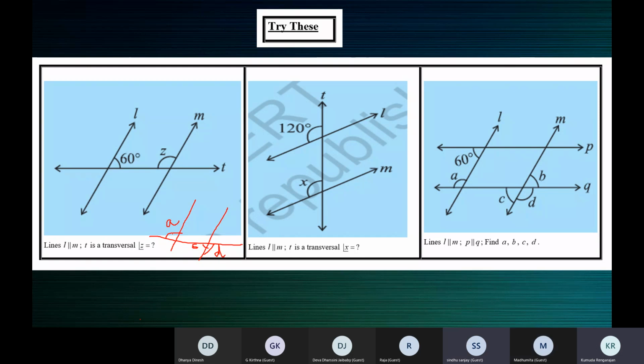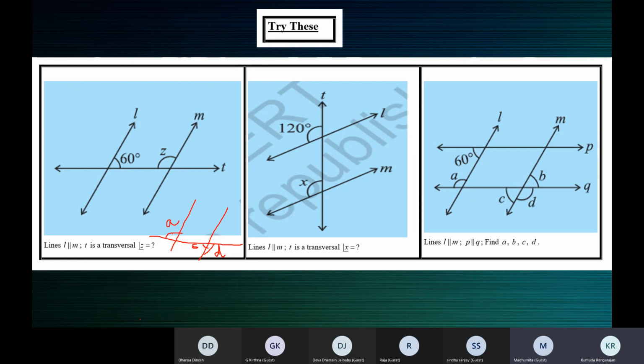Opposite sides of the transversal. When they are on the opposite sides, you can use only alternate angles, because corresponding angles must be on the same side of the transversal. So now A and C are on the opposite side, so you can use alternate angles. But one is interior, one is exterior. A is exterior, C is interior.